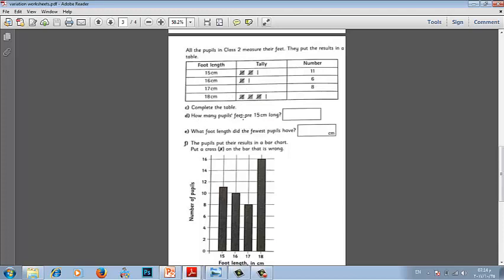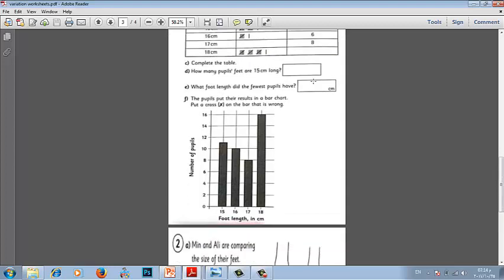How many pupils' feet are 15? Let's go for 15. 11. What foot length did the fewest pupils have? The fewest pupils, 6. The fewest number is 6. The fewest number of pupils, 6, for 16 centimeters. So what foot length did the fewest pupils have? 16 centimeters. Only 6.